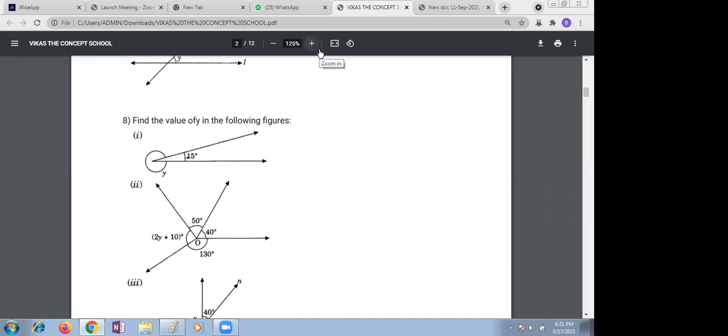Yes, ma'am, complete angle. 15 degrees plus y is equal to 360 degrees. So y is equal to 360 degrees minus 15 degrees. So y is equal to 345 degrees. Very good. Wonderful. Right. Next question.